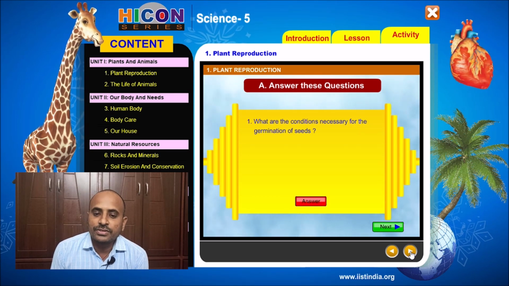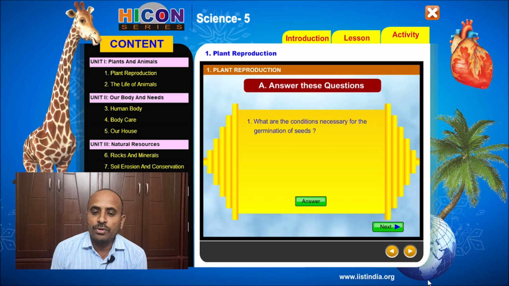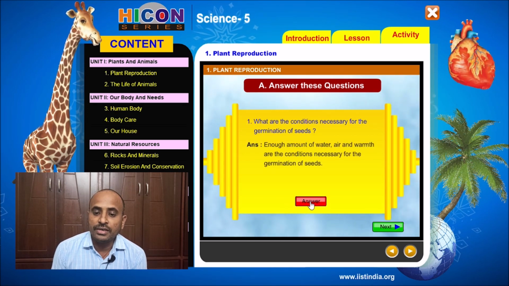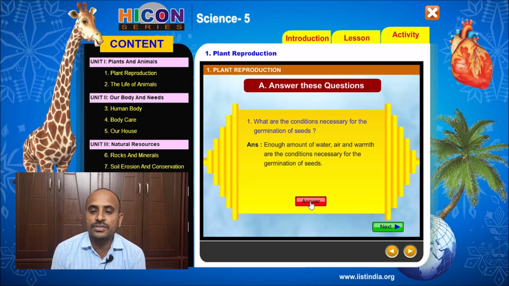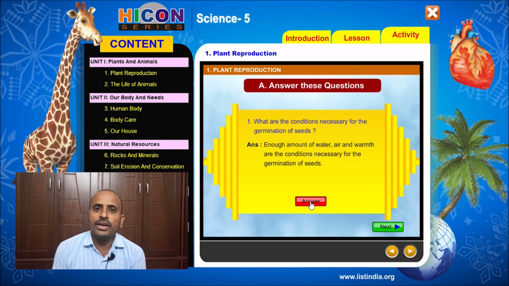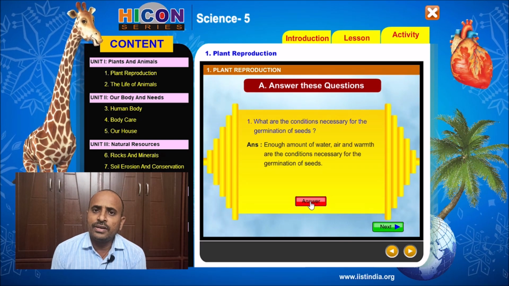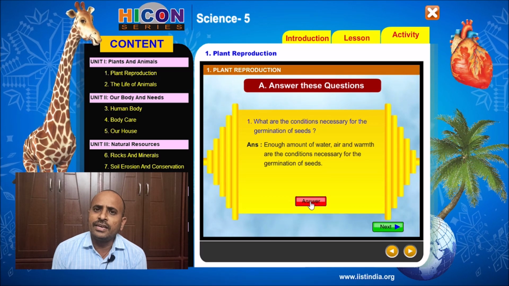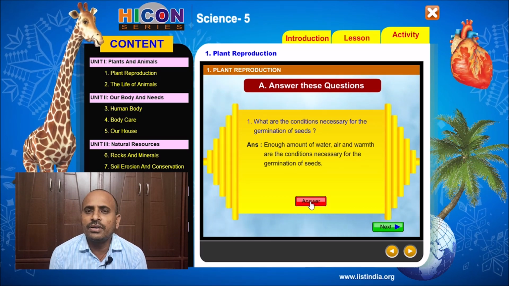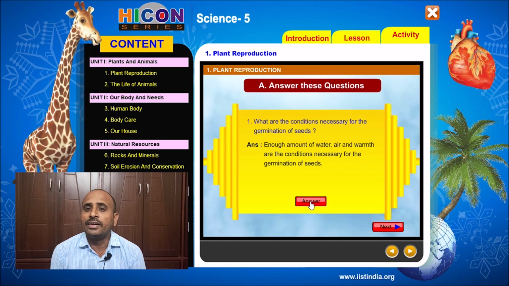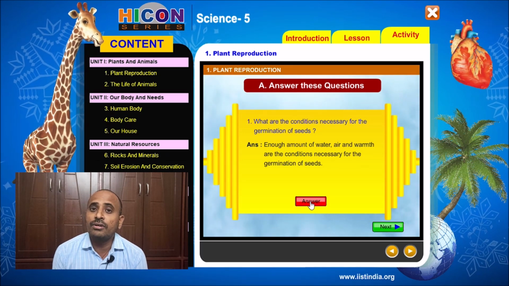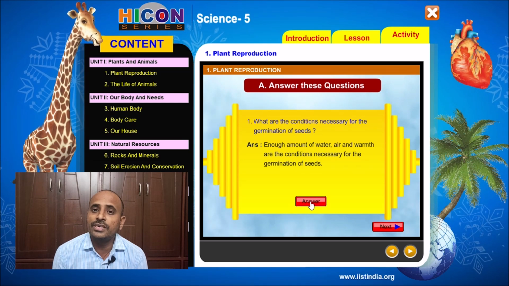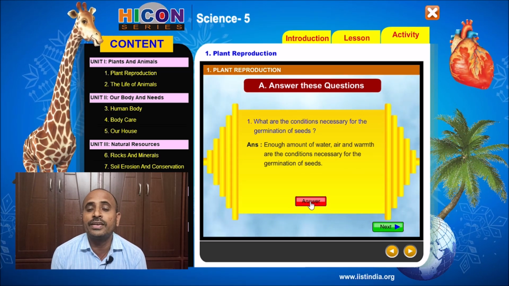The answer for this question is, enough amount of water, air and warmth are the conditions necessary for the germination of seeds. Children, we have discussed this already. Actually the seed is a non-living thing, and inside the seed there is a small tiny plant called the embryo, and it is attached to the seed leaves called cotyledons, and there is a small hole on the outside of the seed which is called the micropyle.